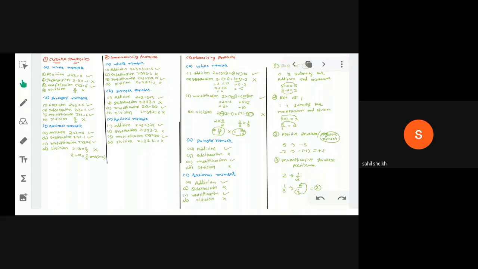Now we can see the third property, associativity property. Can anyone tell me what is the meaning of this property?